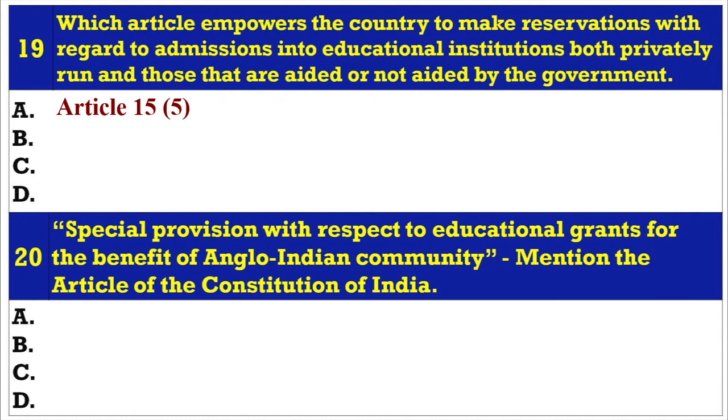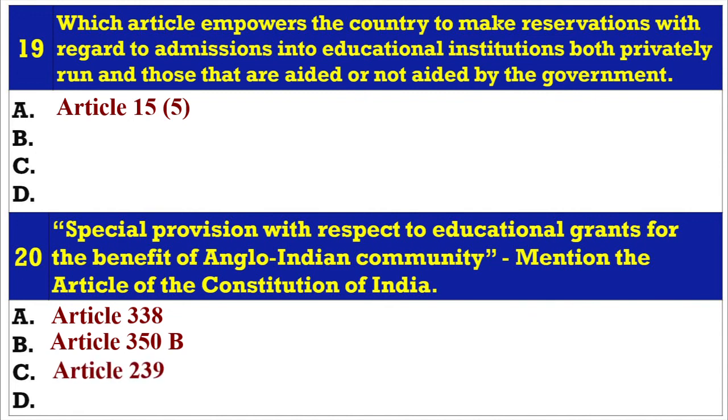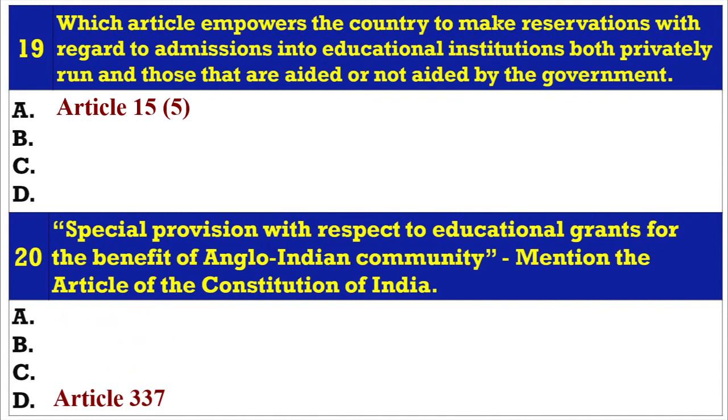Question 20. Special provision with respect to educational grants for the benefit of the Anglo-Indian community. Mention the article of the Constitution of India. A. Article 338. B. Article 350B. C. Article 239. D. Article 337. Answer D. Article 337.